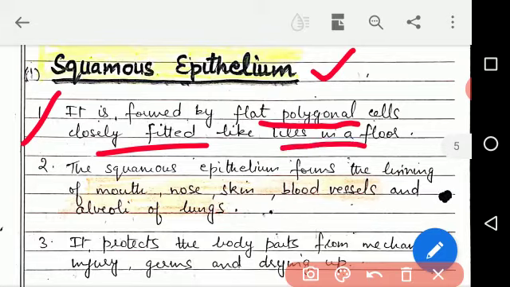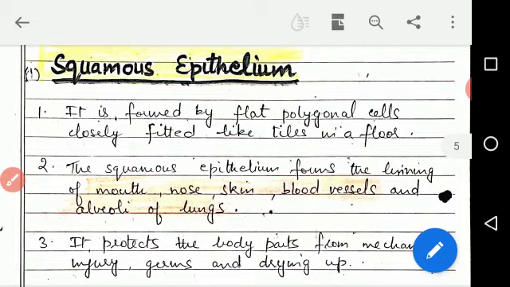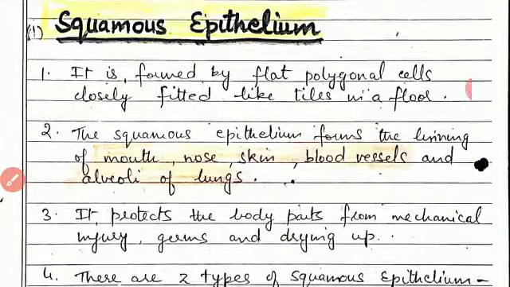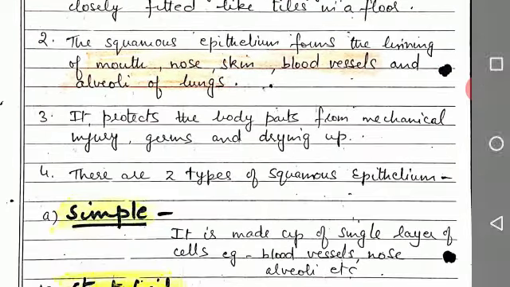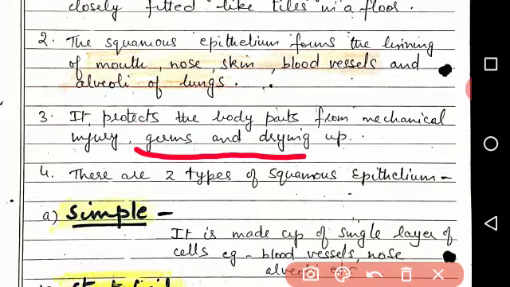Second point, the squamous epithelium forms the lining of mouth, nose, skin, blood vessels, and alveoli of lungs. Third point, it protects the body parts from mechanical injury, germs, and drying up.